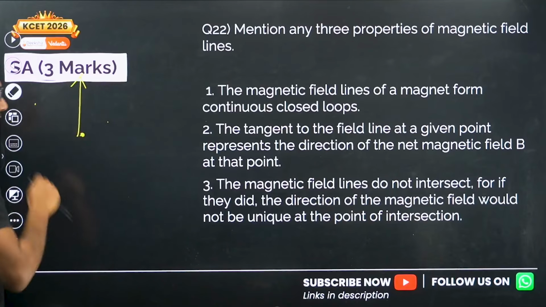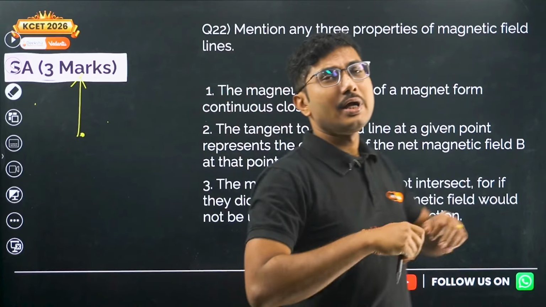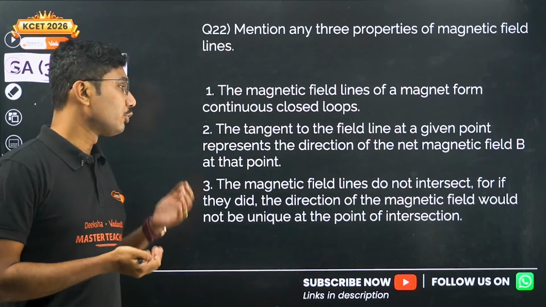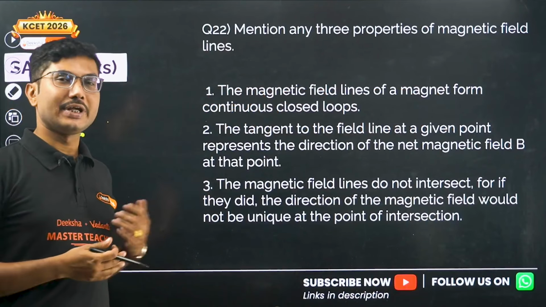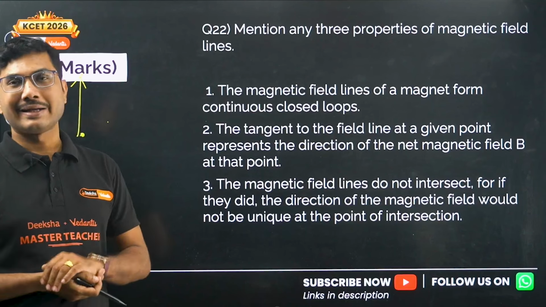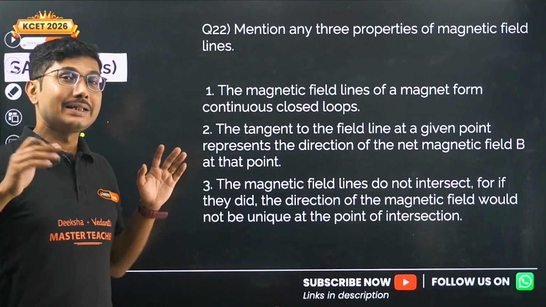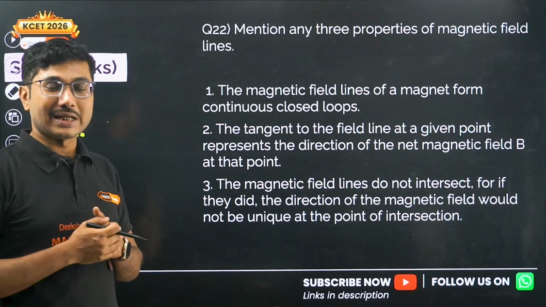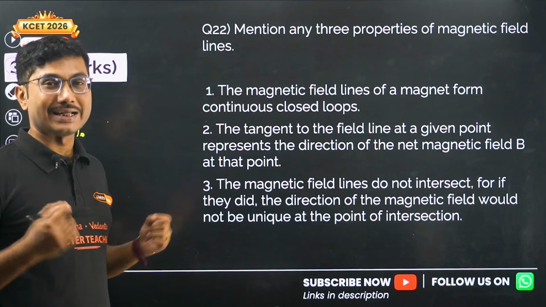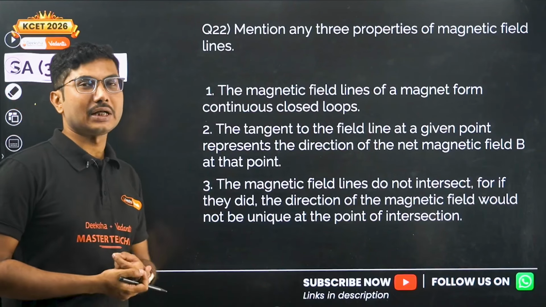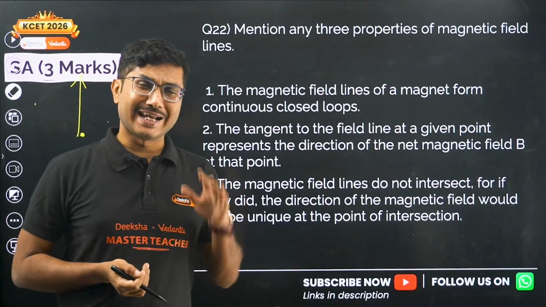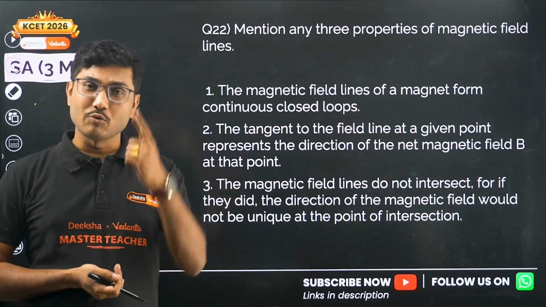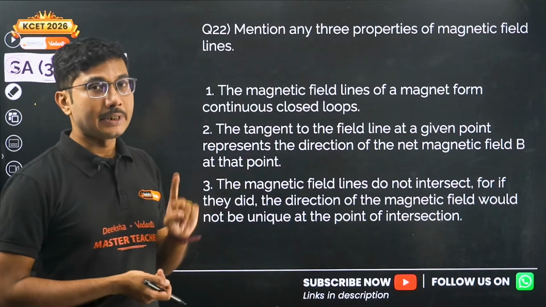So these 2 field lines will never exist, and you will not get a crossover of two field lines. Even if you bring two magnets closer to each other, they will give you a resultant field, not a crossing field. So two field lines will never cross, even if they are coming from two different magnets or more than two magnets. Remember that, because magnetic field is a vector quantity and it has uniqueness. What is uniqueness? Every vector quantity has a unique direction, only one direction, not multiple directions.